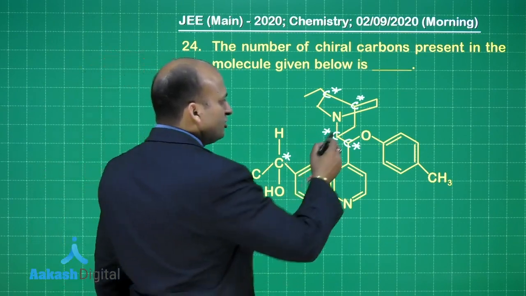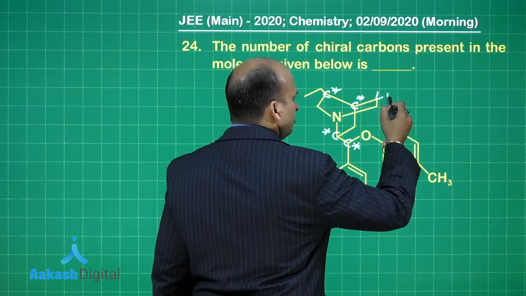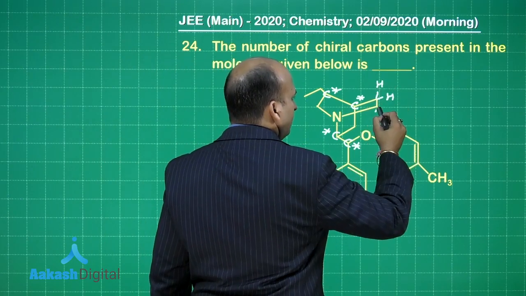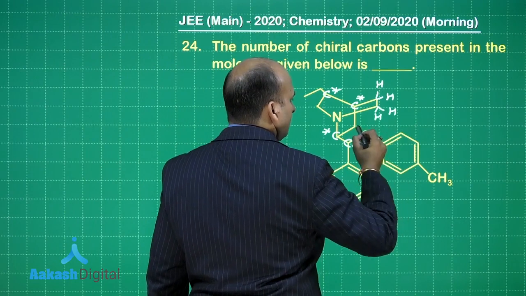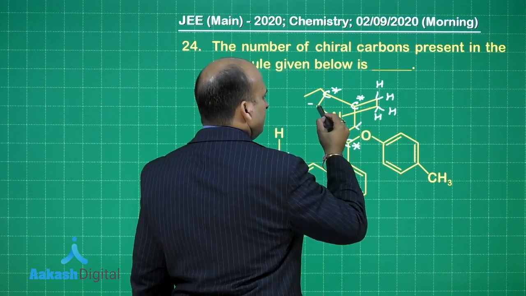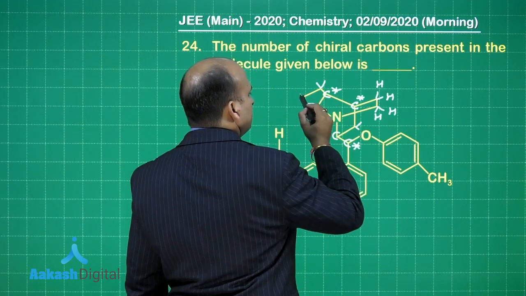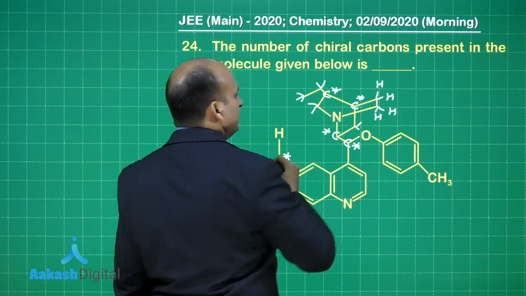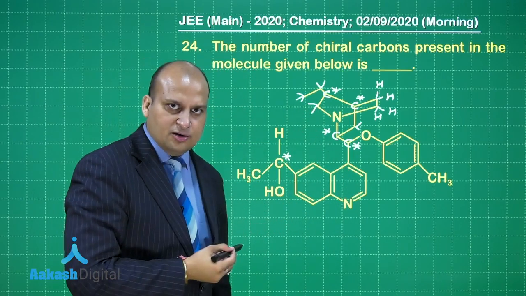See why this is not chiral? Because over here there are 2 hydrogens, over here there are 2 hydrogens, same way there are 2 hydrogens, same way there are 2 hydrogens, here 2 hydrogens, here you will be having 3 hydrogens, right. Now, see, it is easy or not?